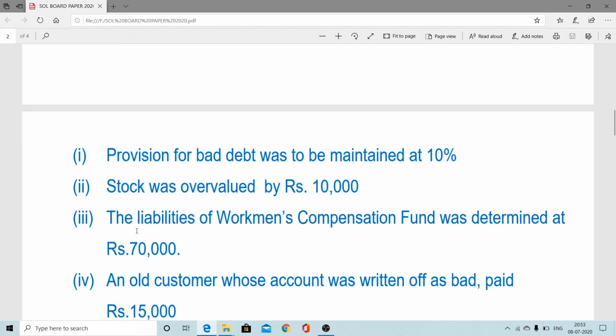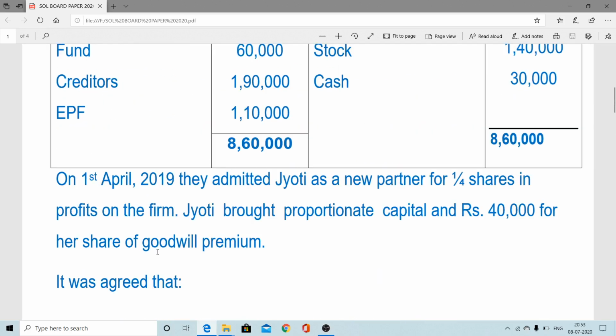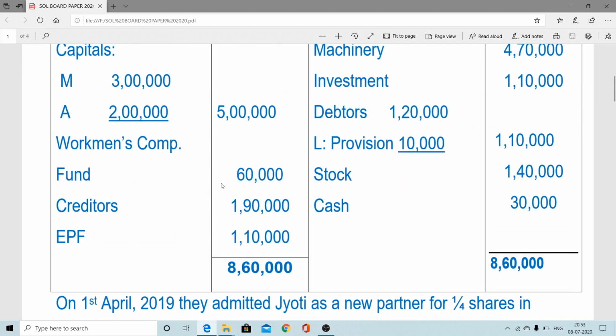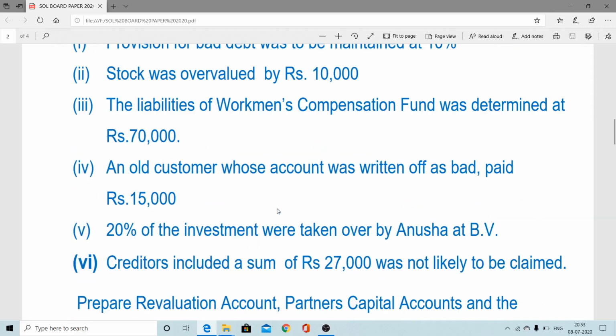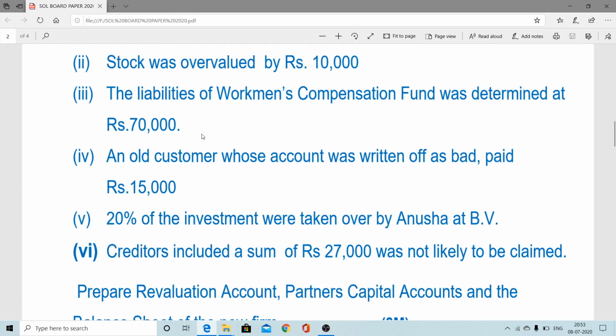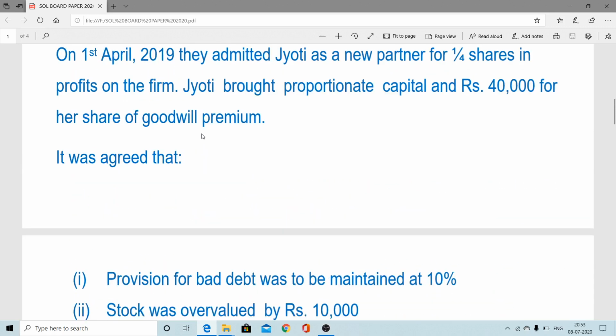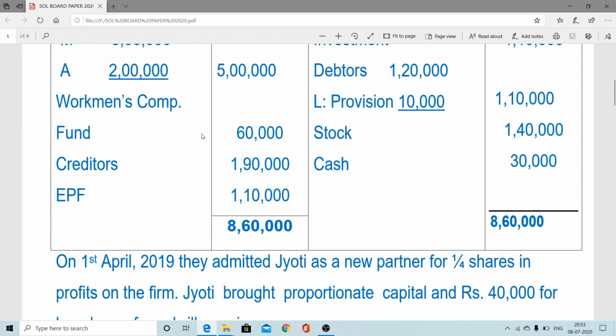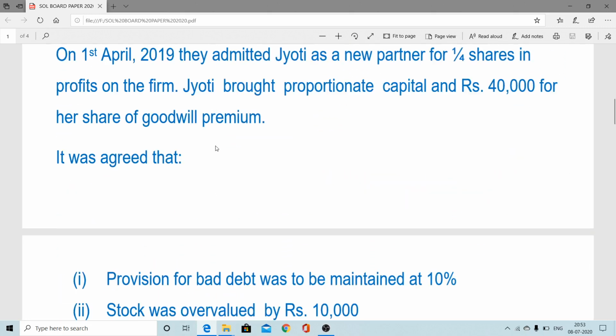Now the next adjustment: the liability for workmen compensation fund was determined to be 70,000. Here the fund is 60,000, but the created liability, the workers' claim, came to 70,000. So 10,000 more fund we have to create. That is called workmen compensation claim. Ultimately, it is an increase of liability. So what will be the entry?